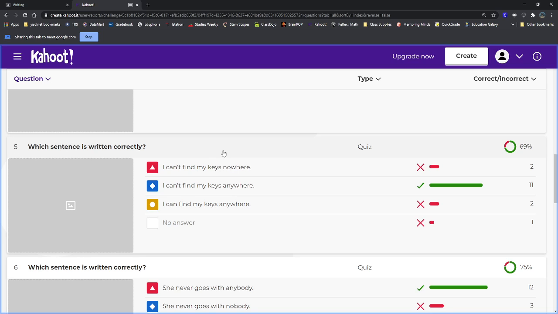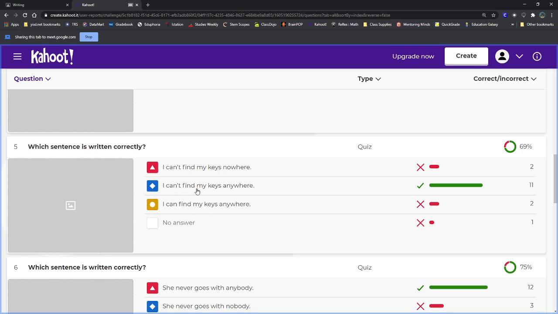Okay, starting with question 5, it switches a little bit. It gives us some sentences, and we have to pick the one that does not have a double negative. Kaylee, make sure we're paying attention. We have, "I can't find my keys nowhere." "I can't find my keys anywhere." And "I can find my keys."